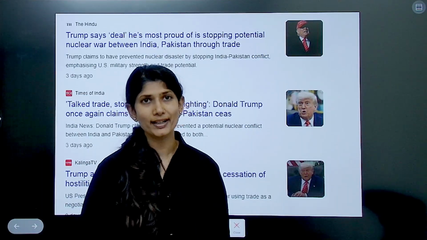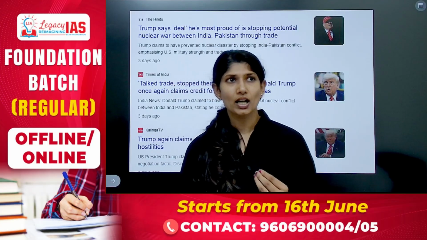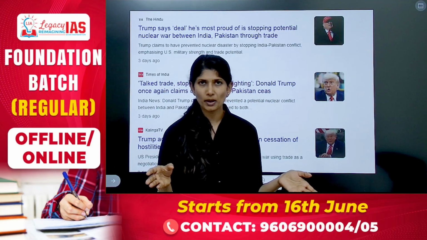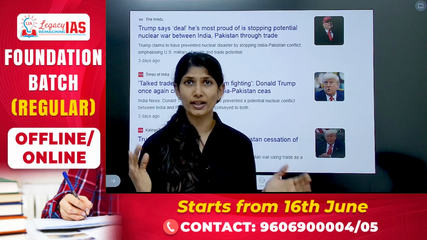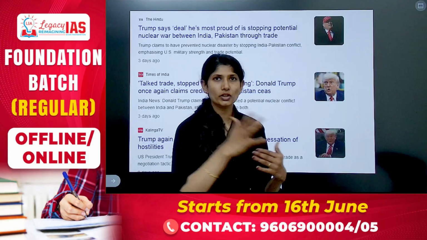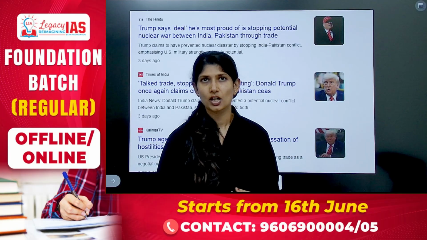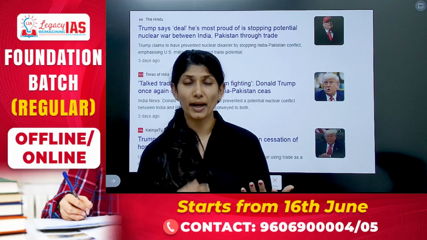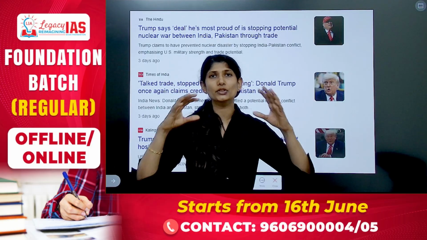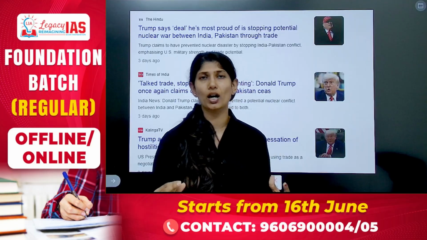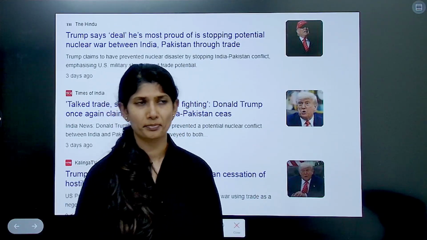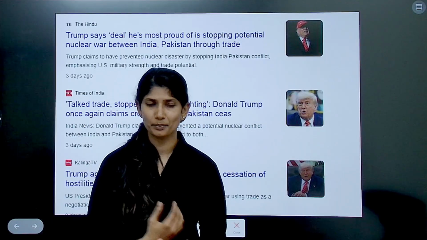He has also held that he was the one who mediated the peace by telling both these states, which are nuclear power states, that if you want a trade deal with the US, then we will not allow it to happen when you both are shooting at each other. So this is what the US president apparently says helped India and Pakistan to de-escalate or come to talking grounds or a mediation. This is what the US has claimed.